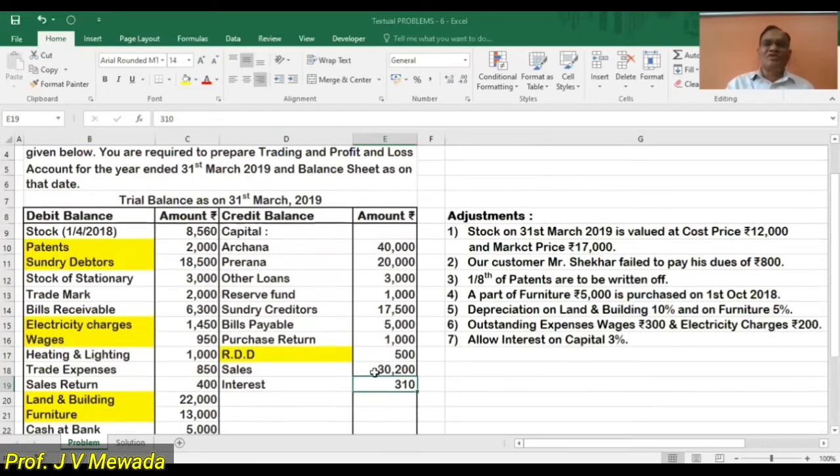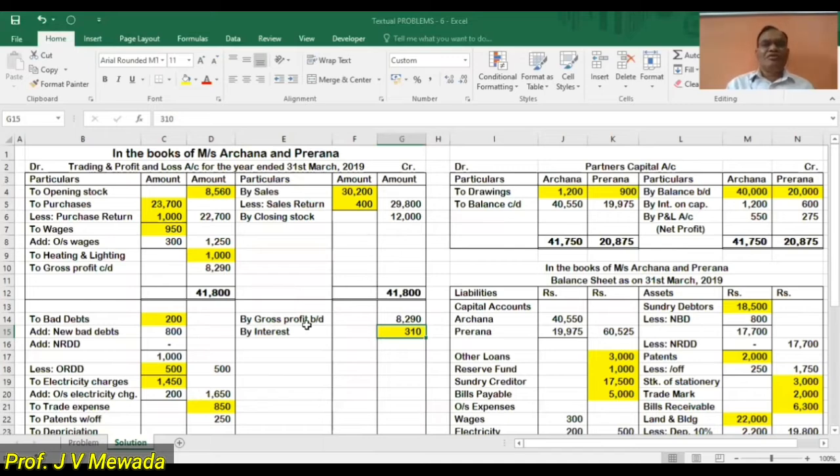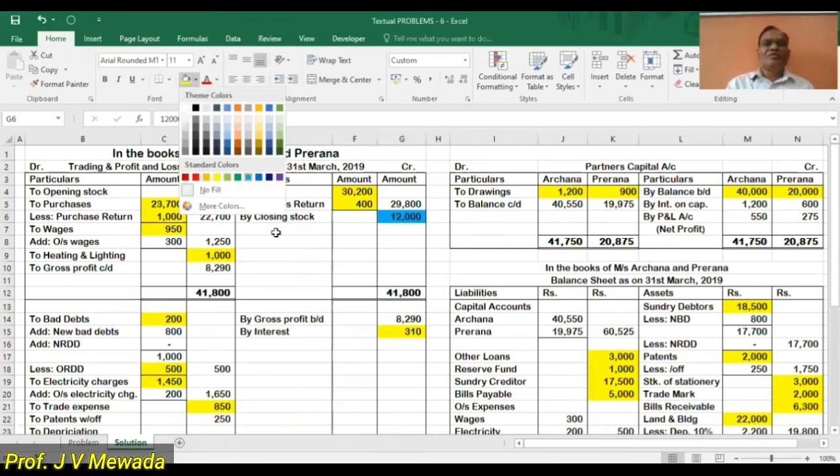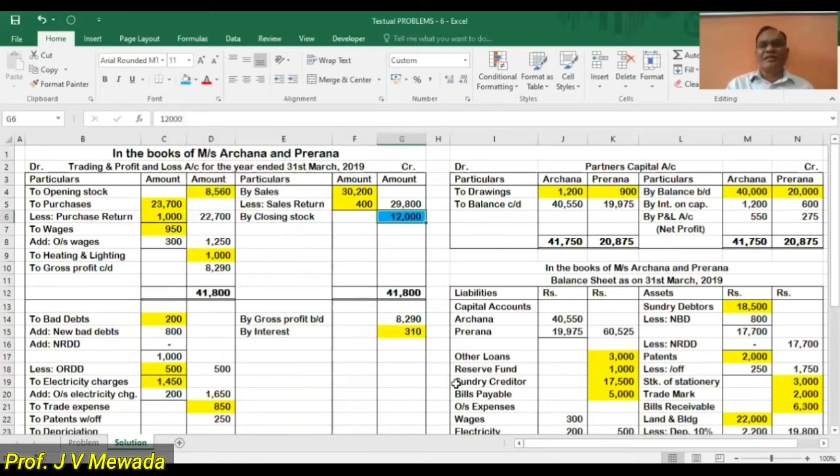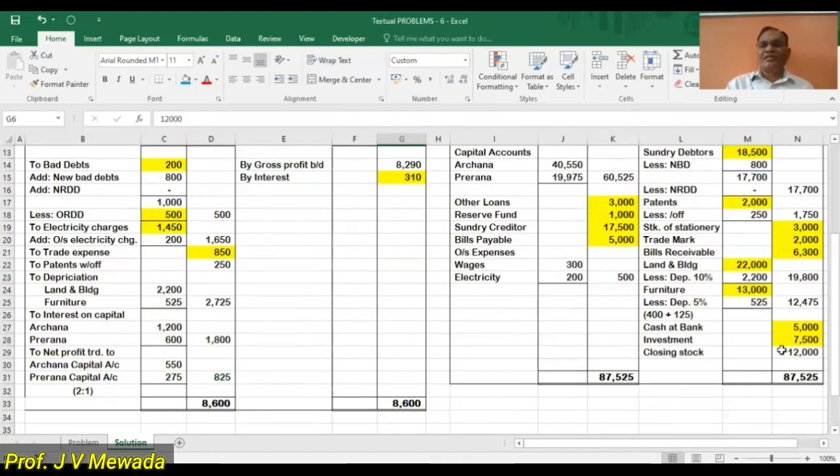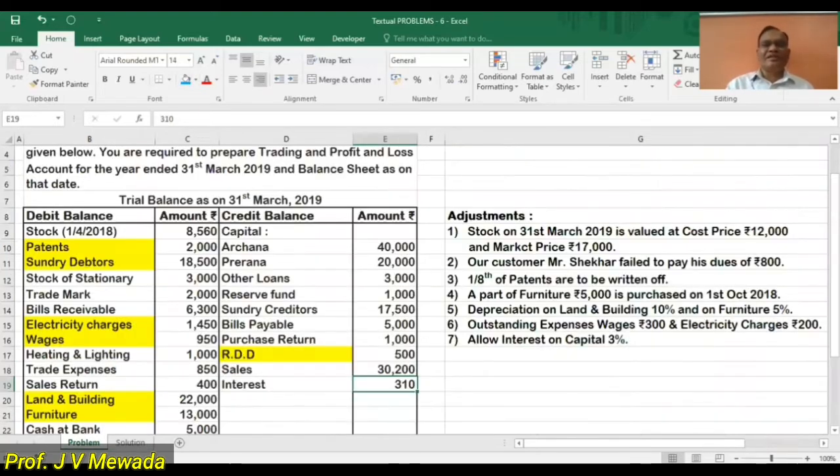Our fourth step is stock. Stock we are told that it is cost 12,000 and market 70,000. So we have to consider 12,000. Then we have how many effects? Two effects. Which are the two effects? One is 12,000. Okay. Now closing stock 12,000, one effect trading account credit side, and another effect is balance sheet on the asset side. We'll write the amount 12,000. Okay. So this is our first adjustment.